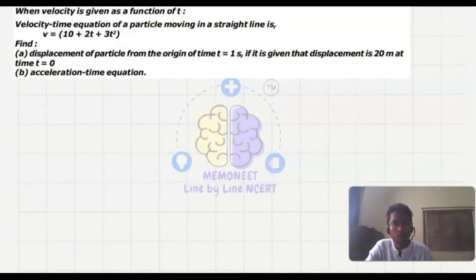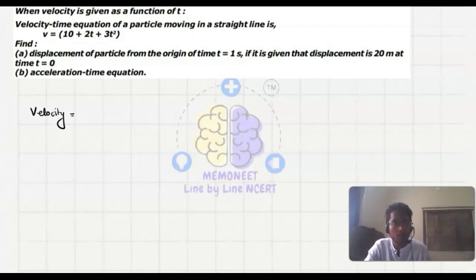I have talked with you about the instantaneous speed and instantaneous velocity. So how to find out the velocity here? Let's say velocity is total displacement upon total time taken.